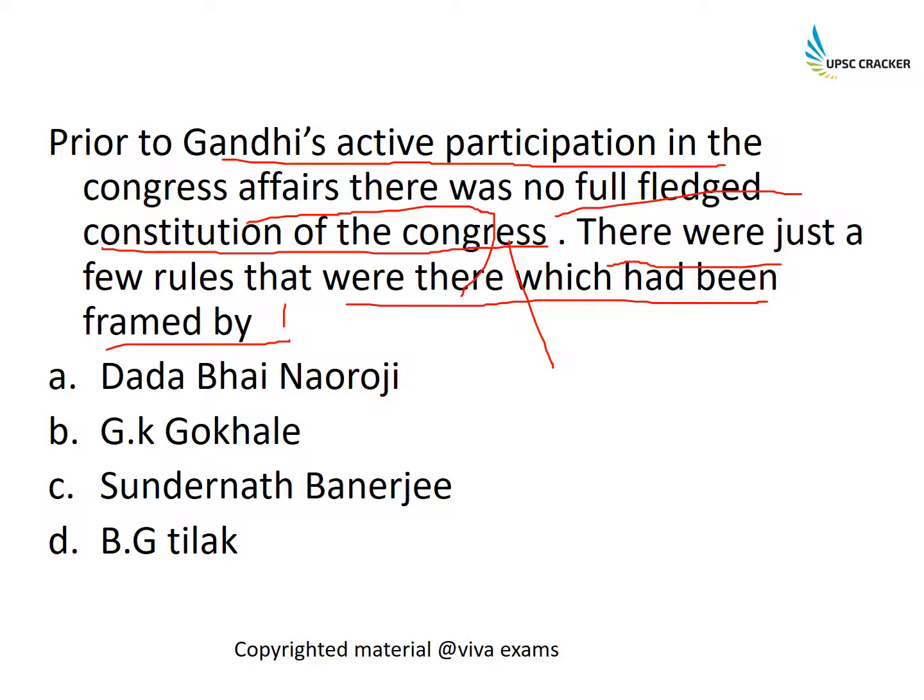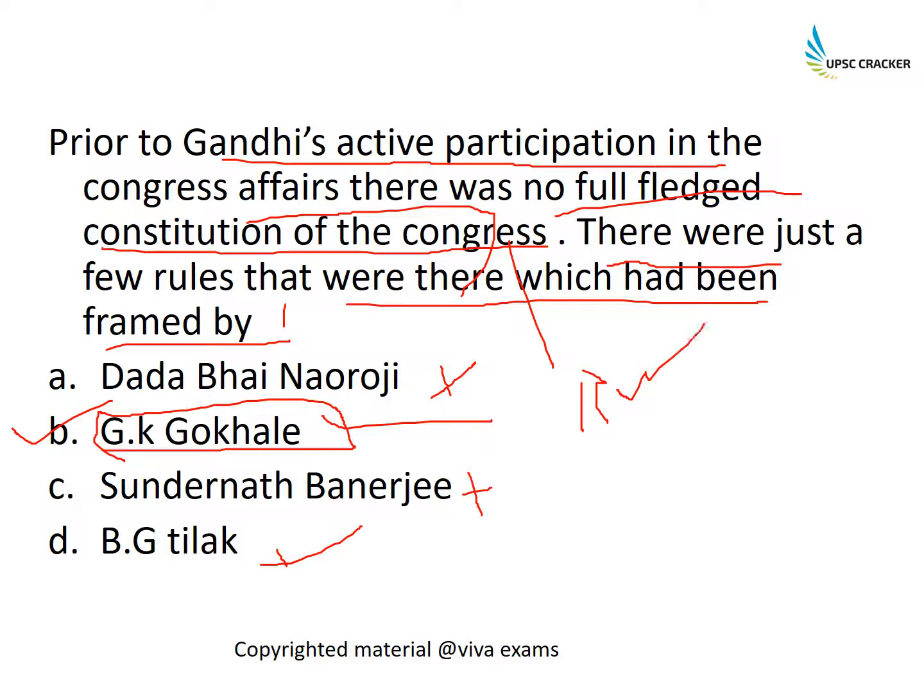So we are being asked who had written these rules, and they had been written by Gopal Krishna Gokhale. It wasn't Dadabhai Naoroji, it wasn't Surendranath Banerjee, it wasn't B.G. Tilak. So Gopal Krishna Gokhale was the person who had written the rules for the functioning of Congress.